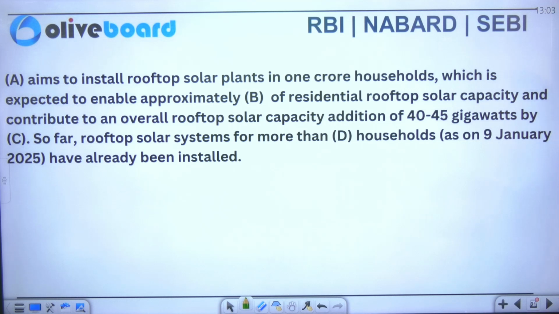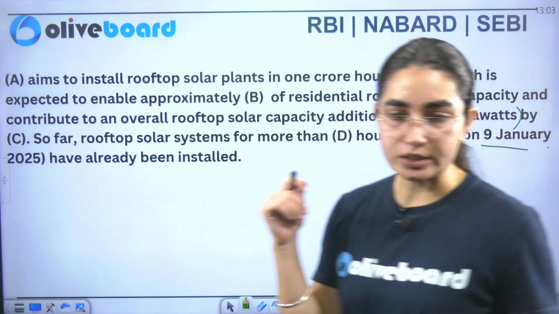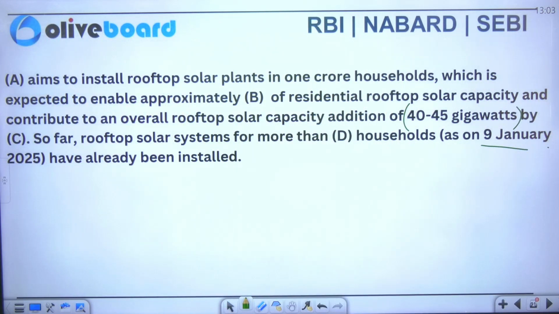Now here is a question for all of you. A aims to install rooftop solar panels in 1 crore households, which is expected to enable approximately B of the residential rooftop solar capacity, and contribute to an overall rooftop solar capacity addition of 40 to 50 gigawatts by C. So far, rooftop solar systems in more than D households as on 9th of January 2025 have already been installed. So you can just see the question here. I'm just coming.